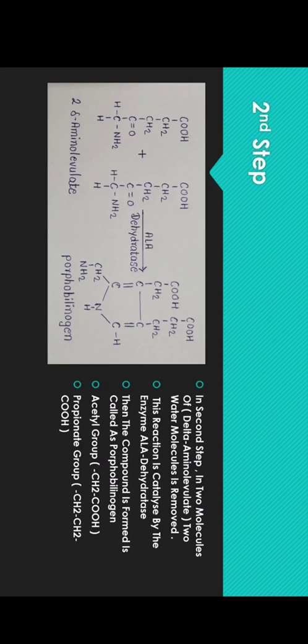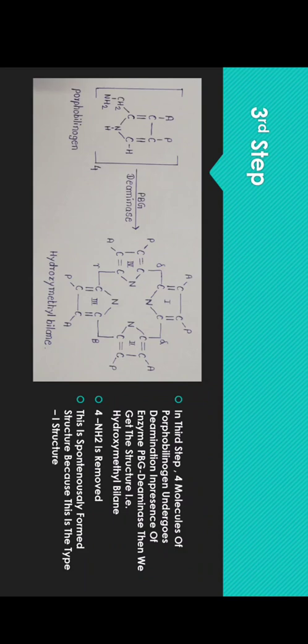As you see, these two substituents are represented by A and P. So the third step shows the 4 molecules of the porphobilinogen required for the third step.